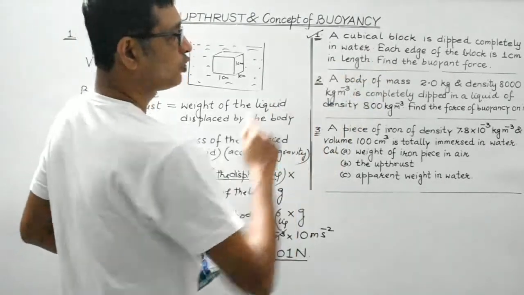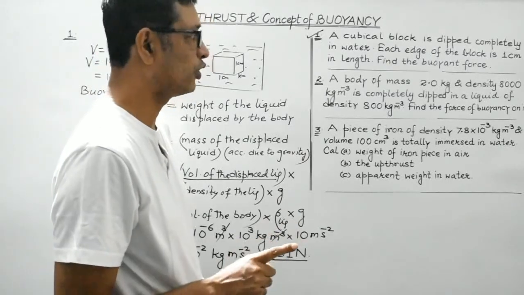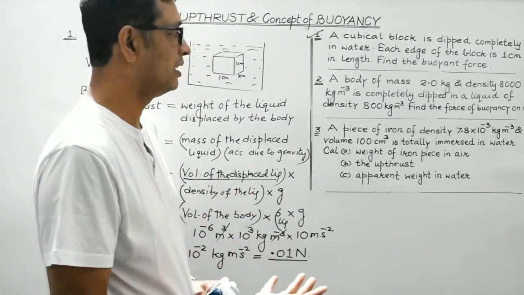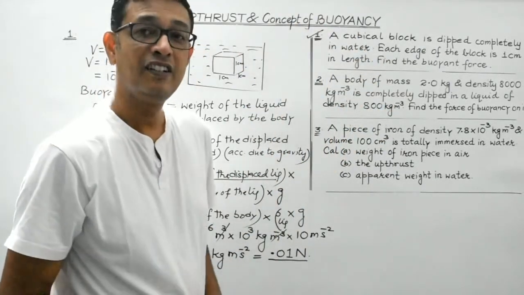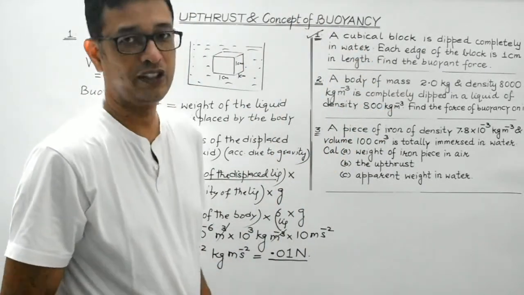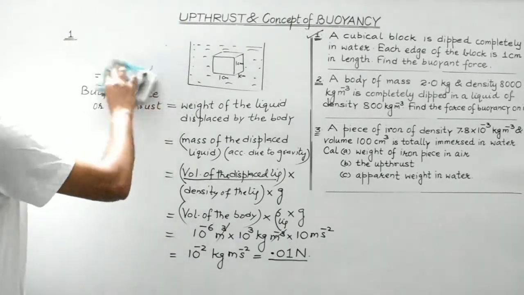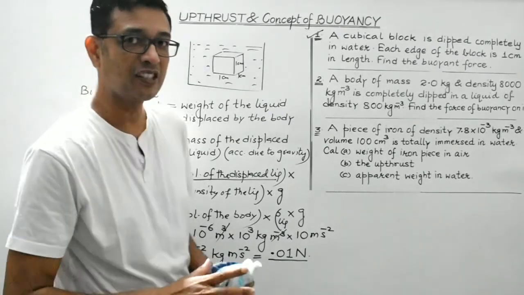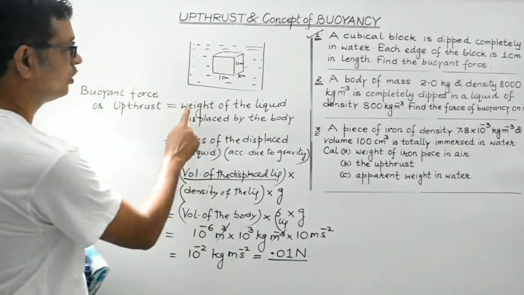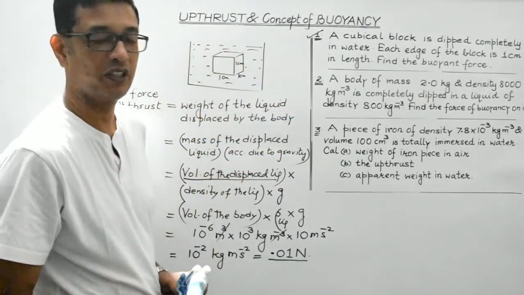A body of mass 2 kg and density 8000 kg per meter cube is completely dipped in a liquid of density 800 kg per meter cube. Find the force of buoyancy on it. So we are supposed to make use of the same formula, right? So buoyant force, as we are aware, it is also known as upthrust, upward force, and it is equal to the weight of the liquid displaced by the submerged portion of the body.